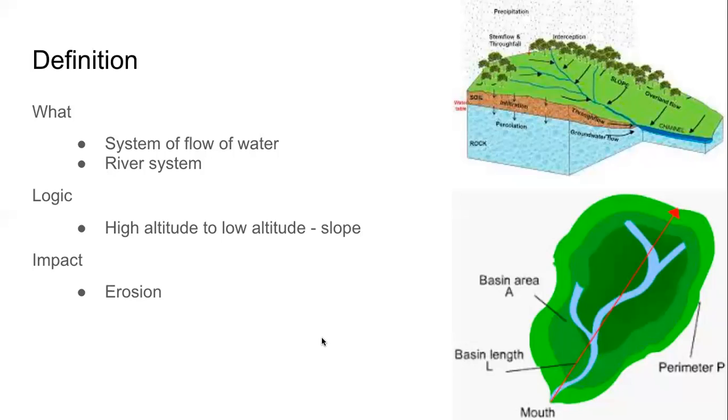Erosion. Flowing water breaks things. Flowing water takes things with itself. अपने बहाव के साथ it can take things. It can even break rocks. And this erosion is not bad. It is good in a way, because what follows the erosion is the deposition.